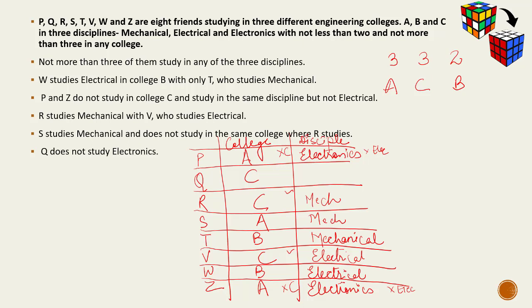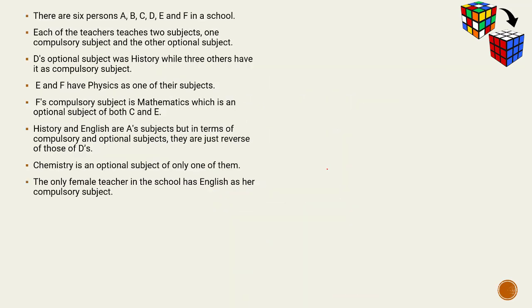Q does not study electronics. So Q would be studying electrical, as I've already achieved the upper limit of 3 people in the mechanical discipline. So this is how we have to sort the data and also arrange it at the same time by keeping in mind the useful information and the negative information. So let's have a look at one more question.